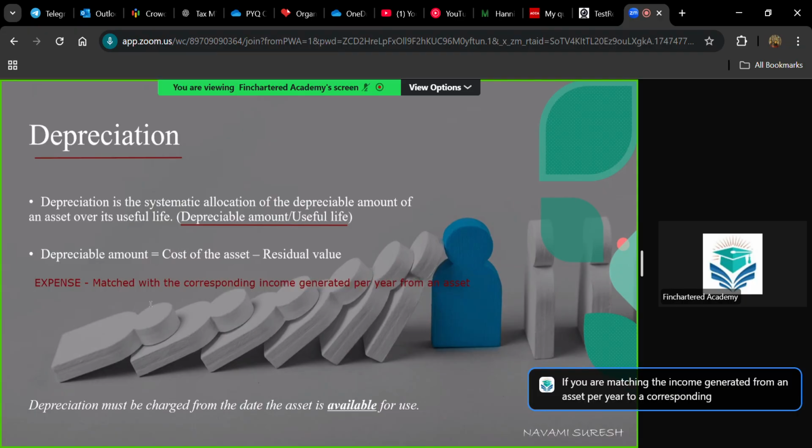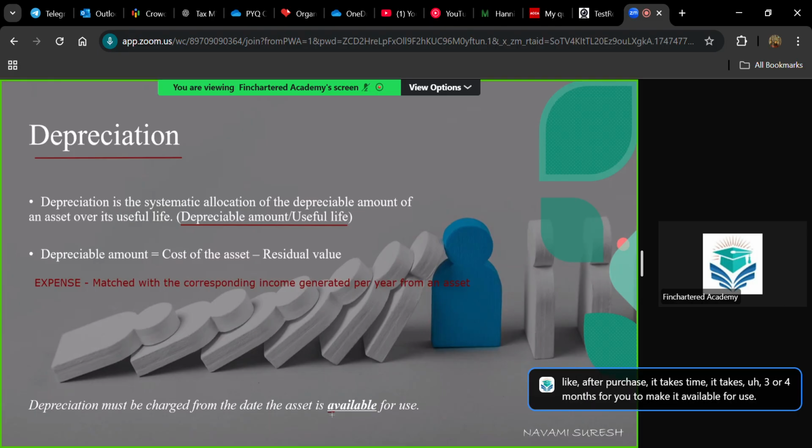Depreciation must be charged from the date the asset is available for use. This is a point that you need to keep in mind. It's not the date of purchase. Usually we consider that as soon as we purchase an asset, we can make use of it. But in some rare cases, after purchase, it takes 3 or 4 months for you to make it available for use.